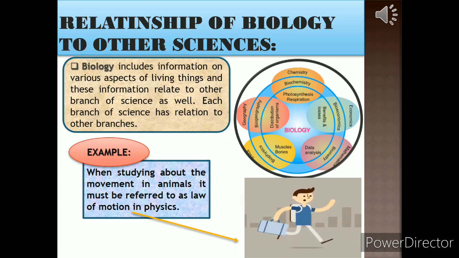Students, we know each branch of science has a relationship with all other branches. This forms the basis of interdisciplinary sciences like biophysics, biochemistry, biomathematics, biogeography, and bioeconomics, etc. For example, when we are studying movement in animals, it is just according to the laws of motion in physics.